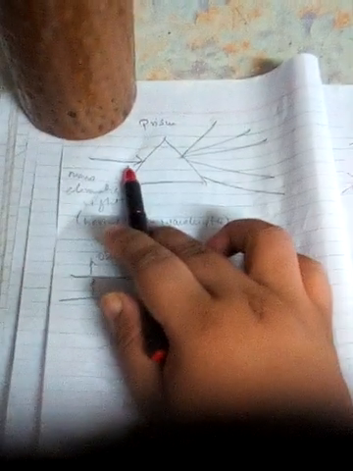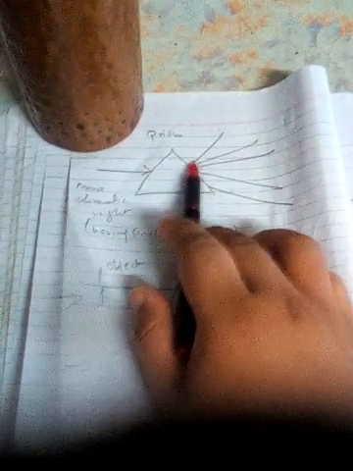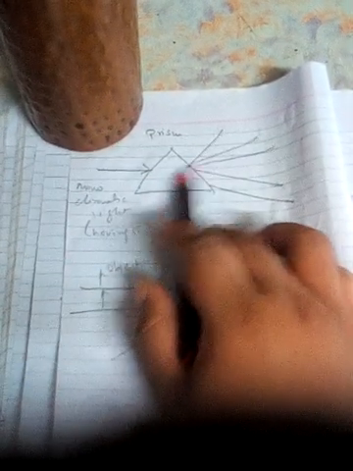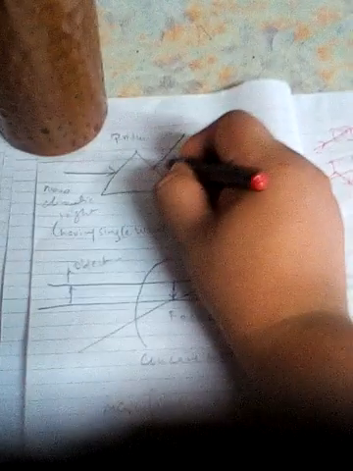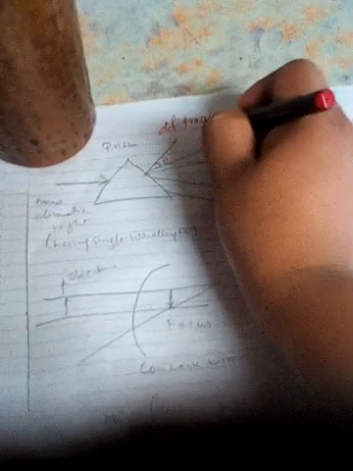Now we will come to the prism. Suppose a light ray, monochromatic light, that has a single wavelength, strikes the prism and disperses into various colors, and this dispersion angle theta is called the deviation angle.